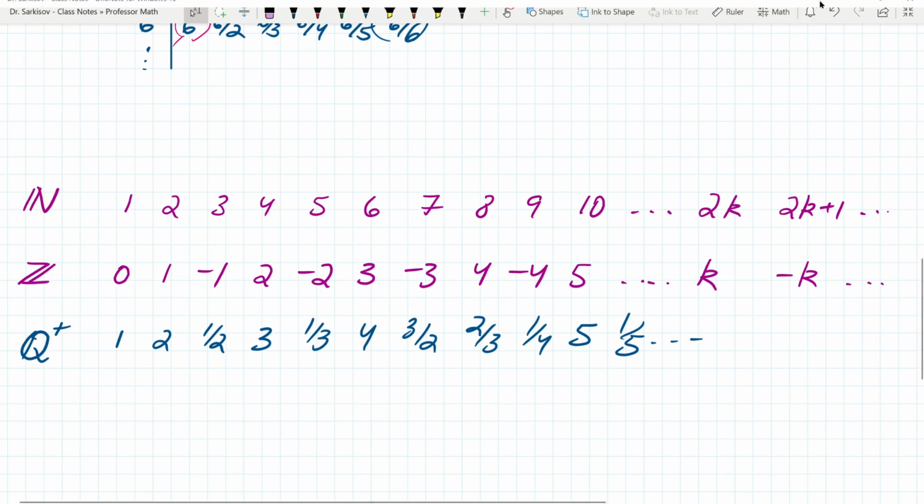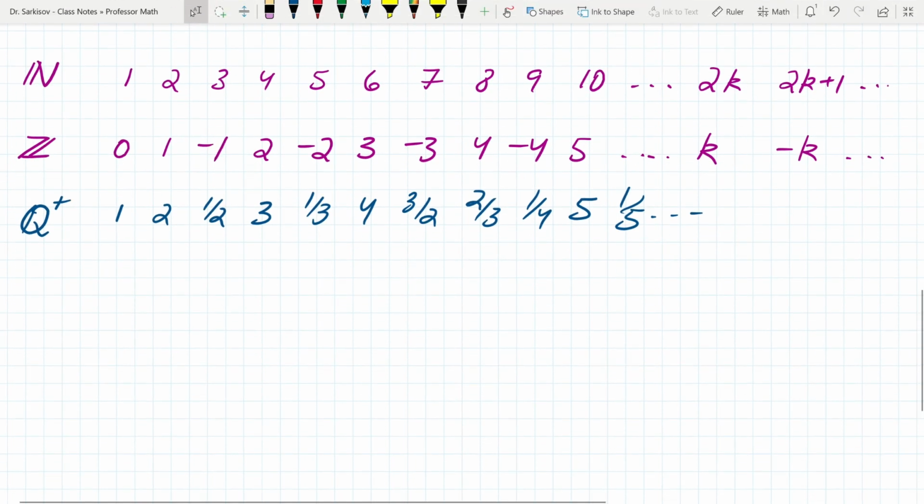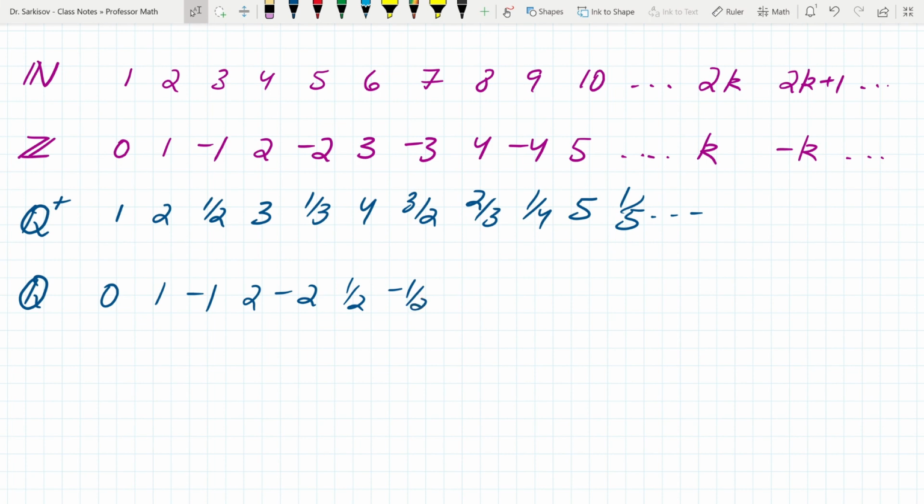And then, of course, if you want to do all rational numbers, you can say, okay, let's do this. First of all, put a 0 in for the first number, because we have to take 0 somehow. And then you see the 1, let's do 1, minus 1. And you see 2, let's do 2, minus 2. And you see 1/2, let's do 1/2, minus 1/2. So let's do plus and minus for everything we see. This is going to be the first, the second, the third, the fourth, the fifth, the sixth, the seventh. And that order will take care of, as you understand now, all rational numbers.